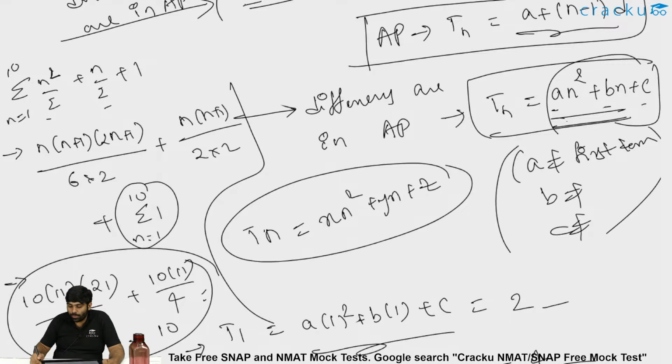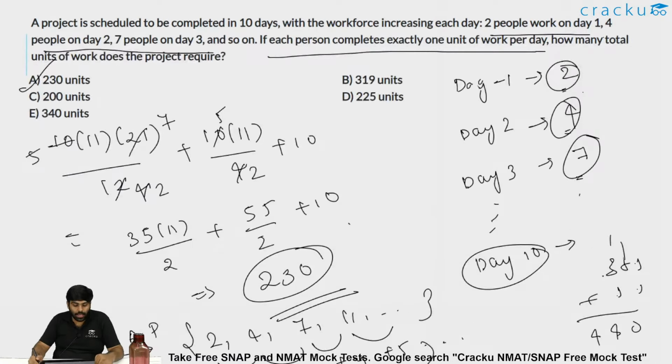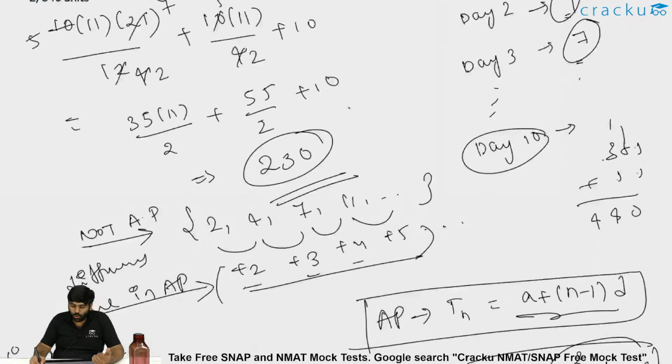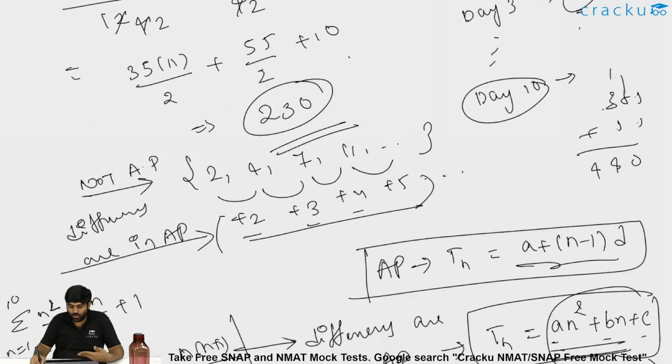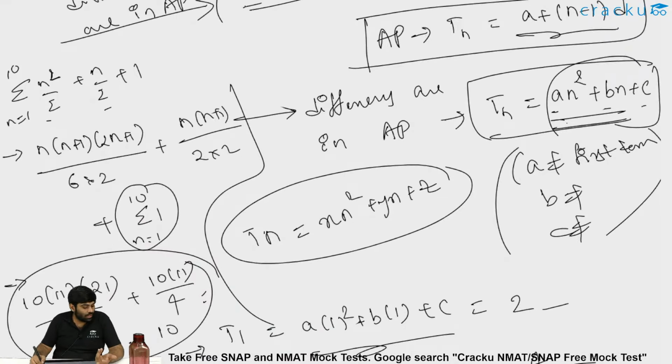If when I talk about the same question, if I say a project is scheduled to be completed in 100 days, where first day 2 people work, second day 4 people, then third day 7 and so on, then find the total units. In that case, what you will be doing, you only know 247. After that, I am asking you to find till 100, which is a manually hectic task.